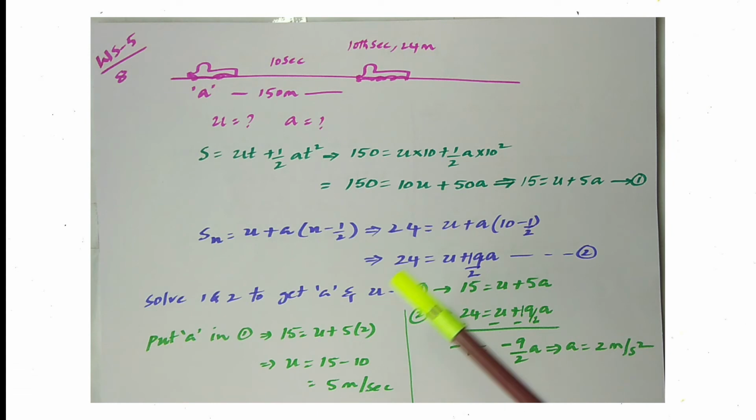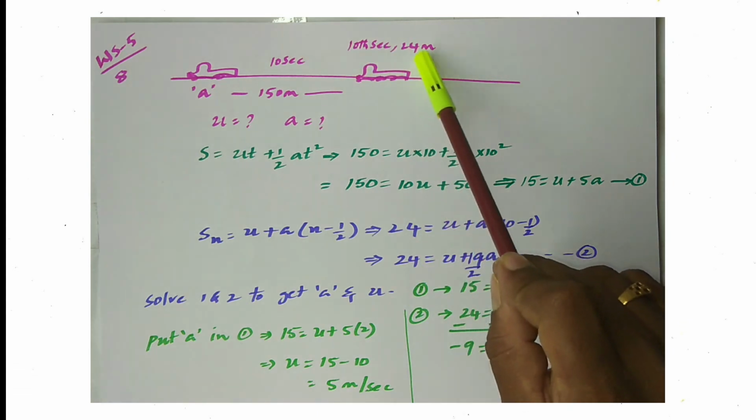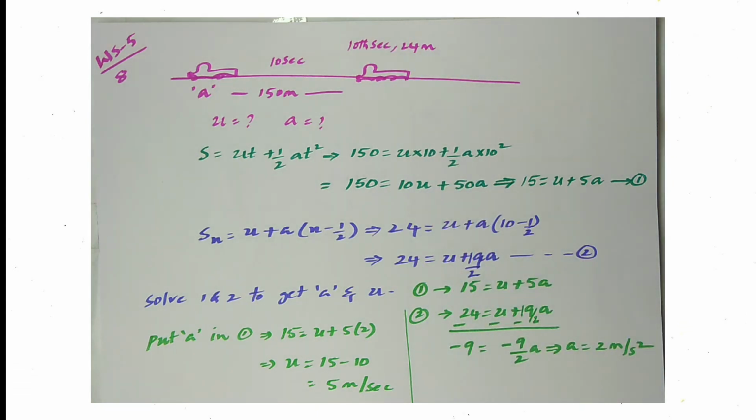For the second equation, he gave a clue that in the 10th second, it travels 24 meters. We know that the displacement in the nth second is Sn = u + a(n minus half). That implies 24 = u + a(10 minus half). Solving this, we got the second equation. By solving the first equation and the second equation, we can get the initial velocity and acceleration.